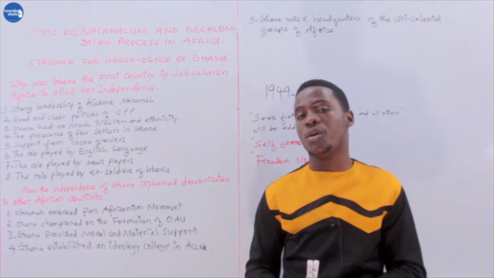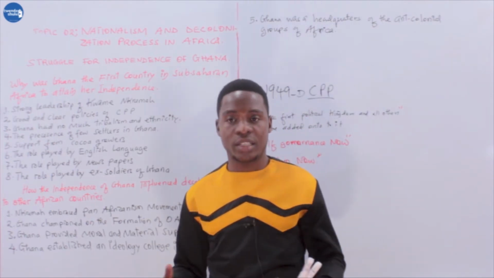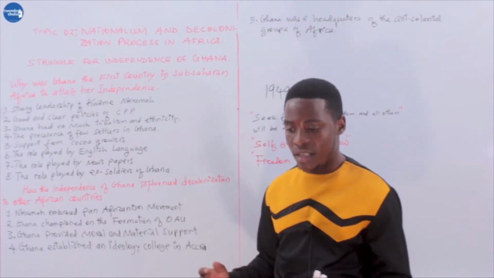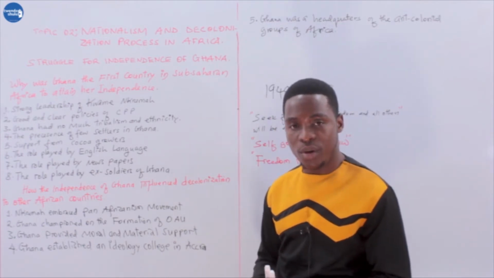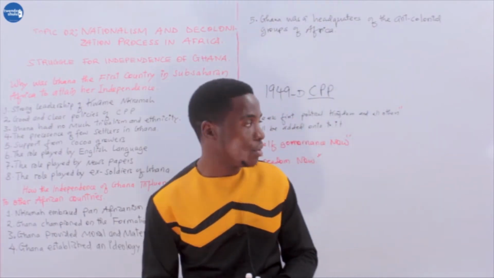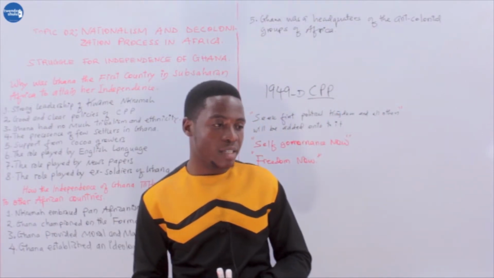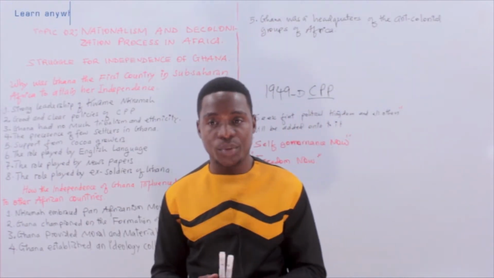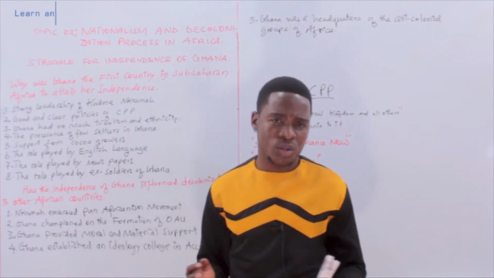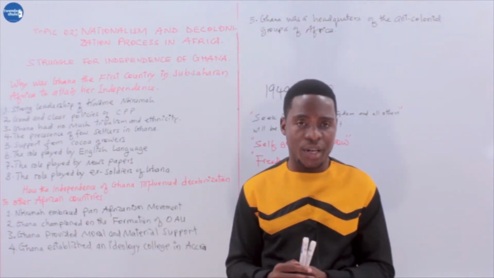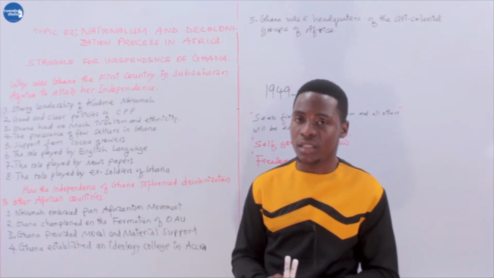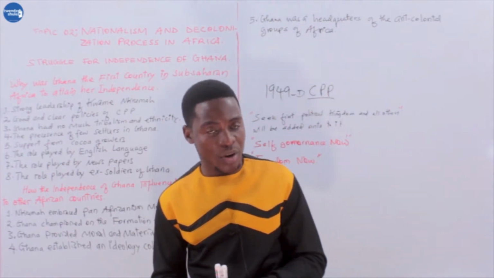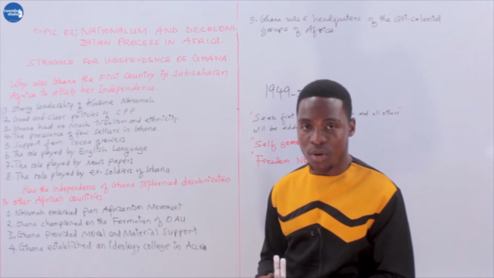Then after the Second World War is when the struggle for independence in Ghana gained its momentum. Then in 1949, Osagyefo Kwame Nkrumah formed a political party called the CPP, Convention People's Party, which was responsible for organizing people from different parts of Ghana to demand independence. On 6 March 1957 Ghana attained independence under Prime Minister Osagyefo Kwame Nkrumah.